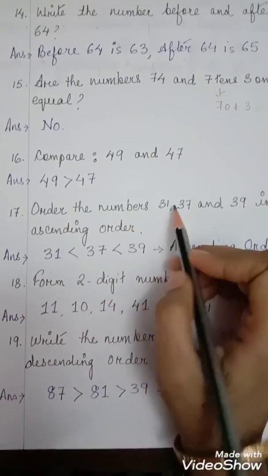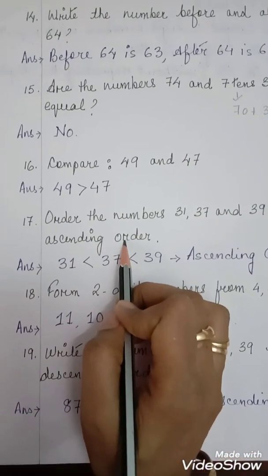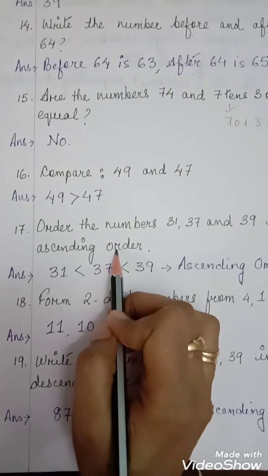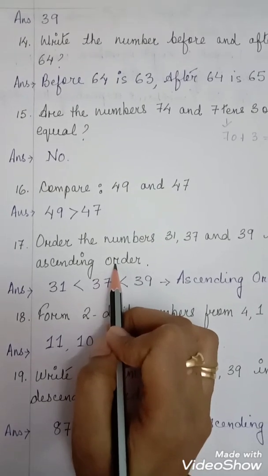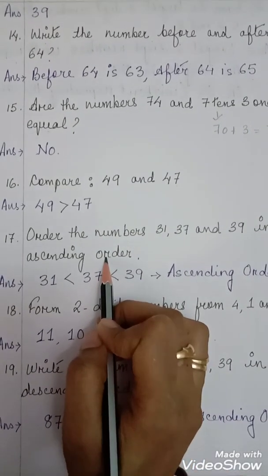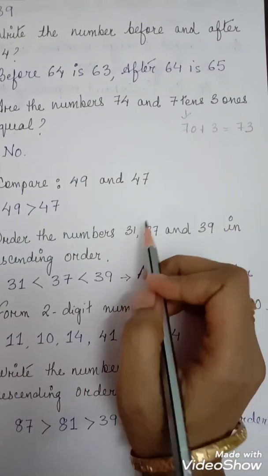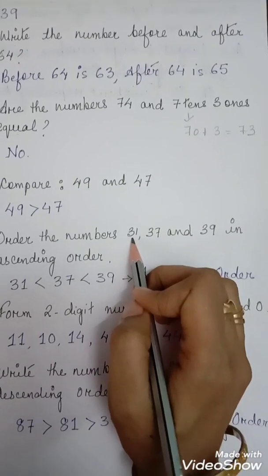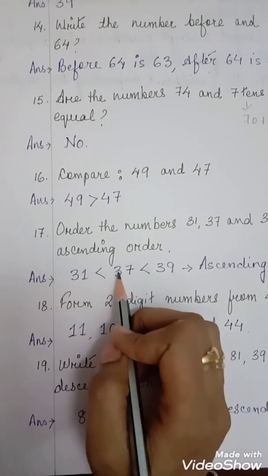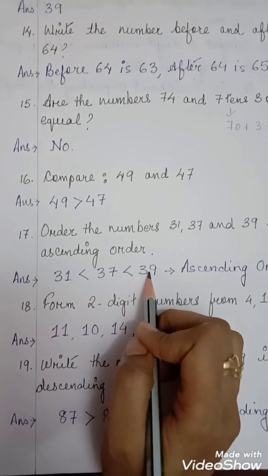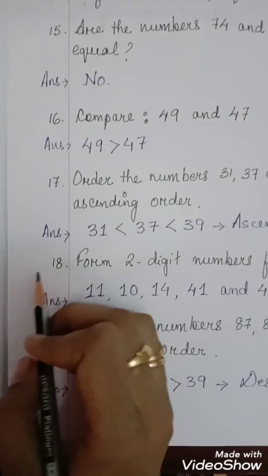Order the numbers 31, 37 and 39 in ascending order. Children, ascending order means when we write numbers from smallest to greatest, that is called ascending order. Yes or no? So these numbers you have to write in ascending order. Which one is the very smallest? 31, then 37, then 39. So 31 is smaller than 37, 37 is smaller than 39. The way of writing this is called ascending order.